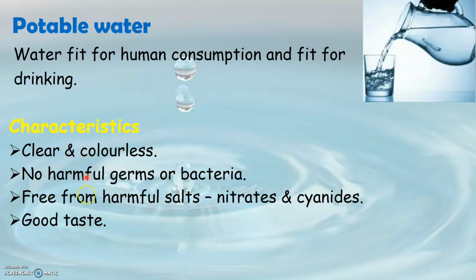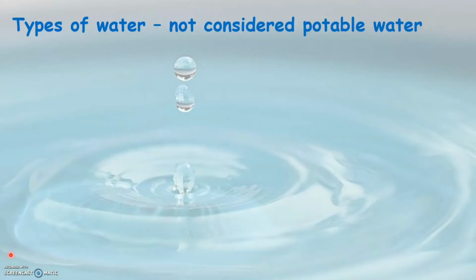So these are the characteristics that a water should satisfy in order to be fit for human consumption and fit for drinking. Now let us have a look at types of water which are not considered to be fit for drinking or for human consumption. So there are two types of water not considered potable water. They are distilled water and seawater.